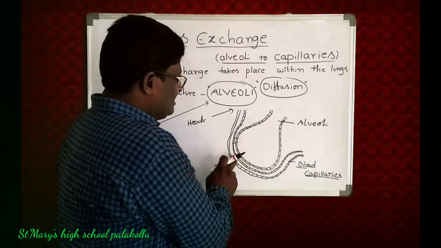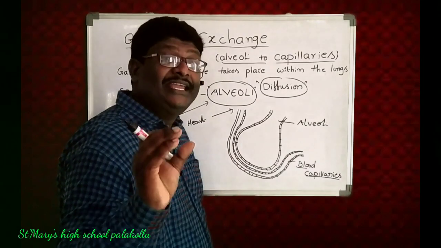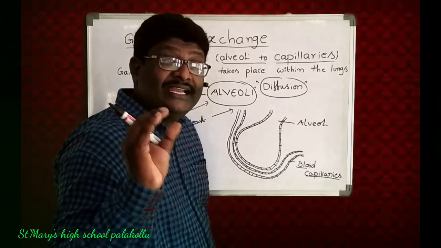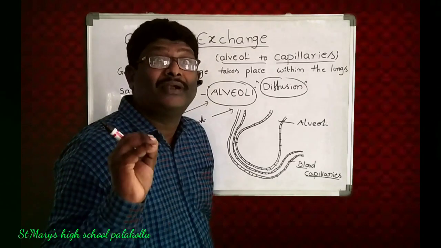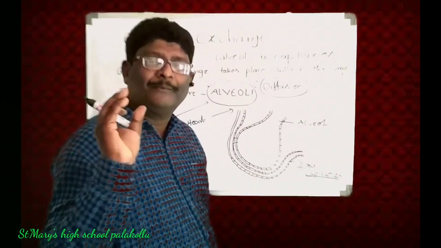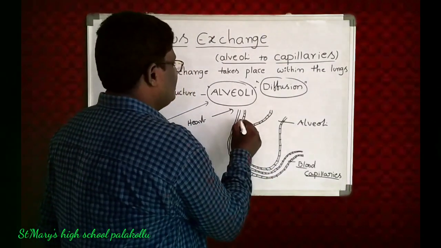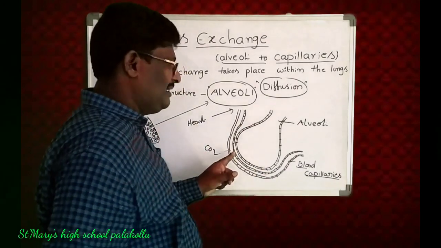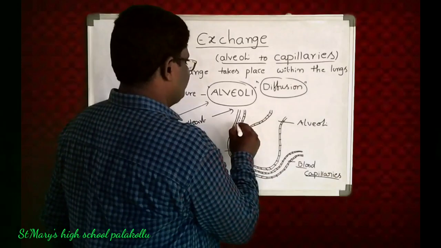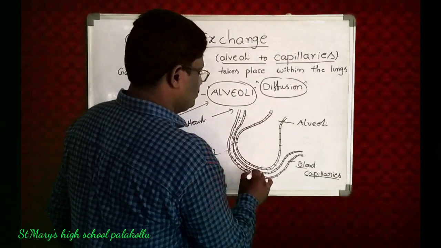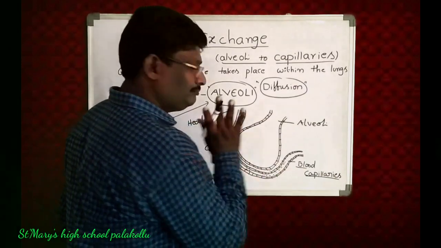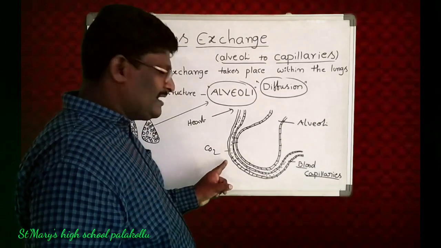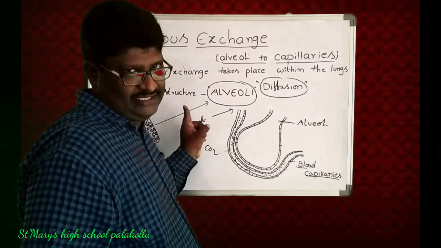So now this capillary has deoxygenated blood. It means it contains more carbon dioxide. This blood has CO2. Where does it come from? It comes from the heart.